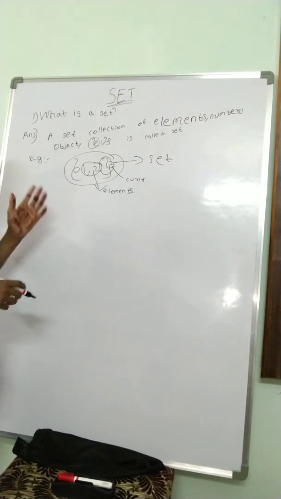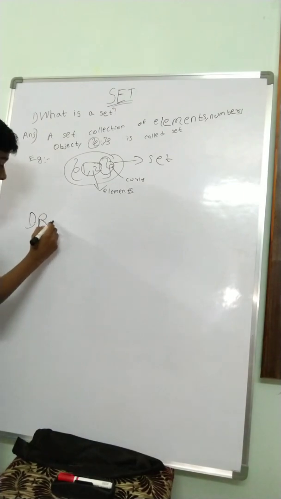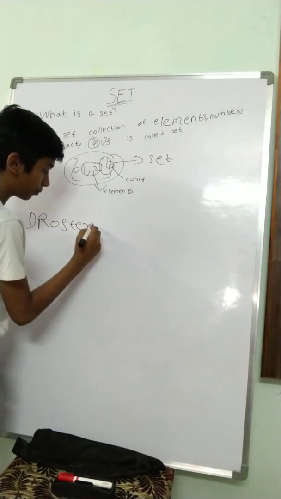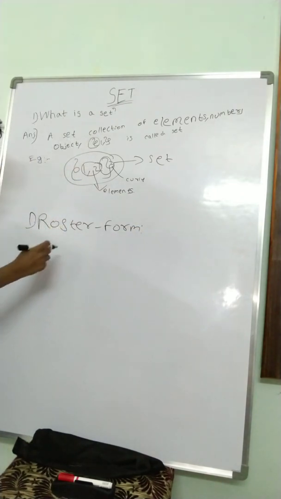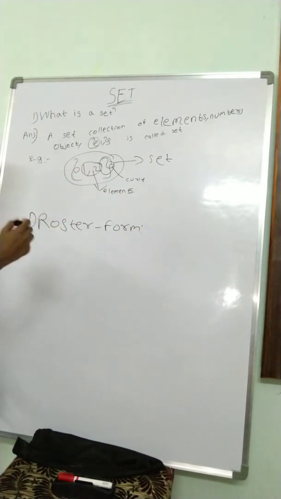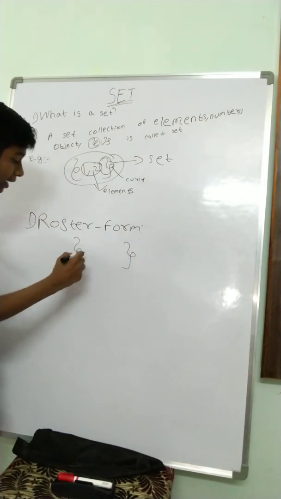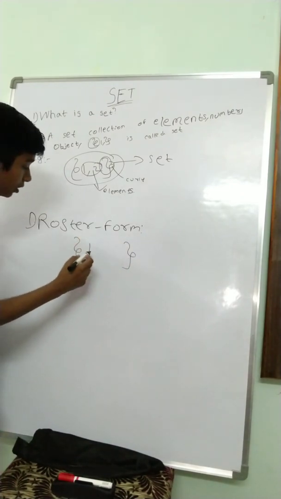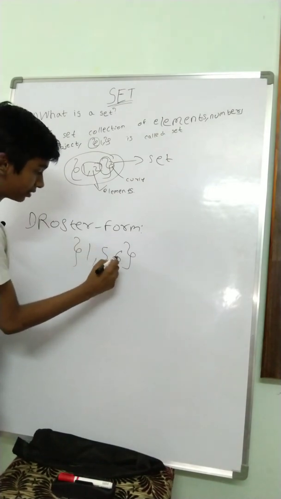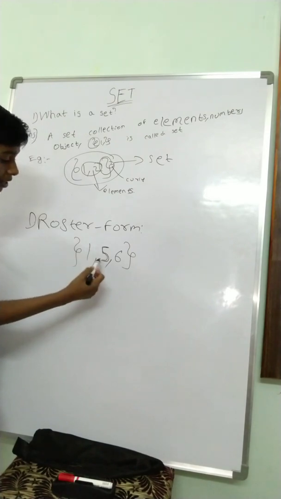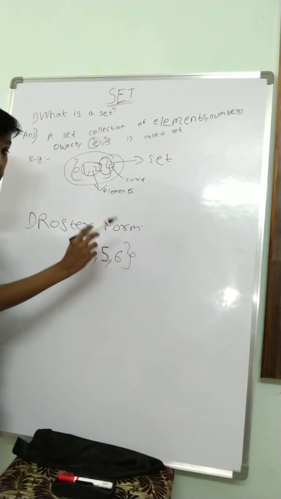So right now we can represent this set in two forms. One is the roster form. In this roster form, every element should be there in the curly brackets. In these curly brackets, after every element, let's take you have 1, 5, 6, you need to have these commas. If you don't have the commas, then it is not the roster form.